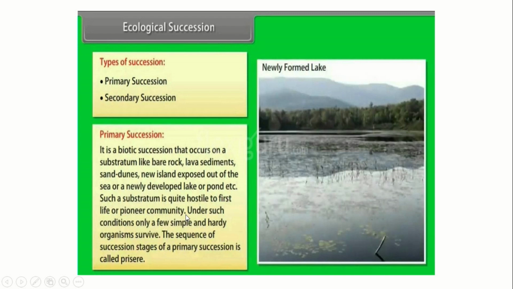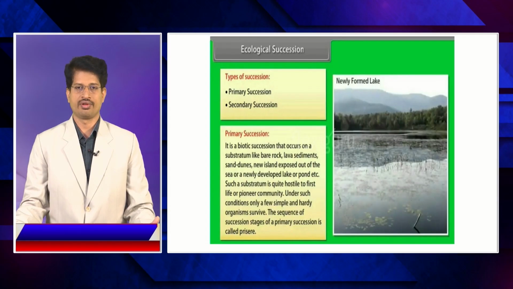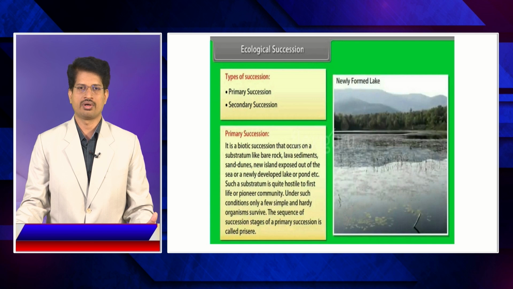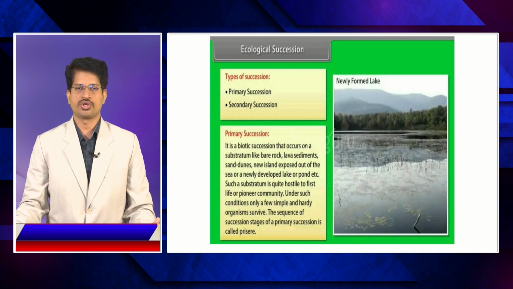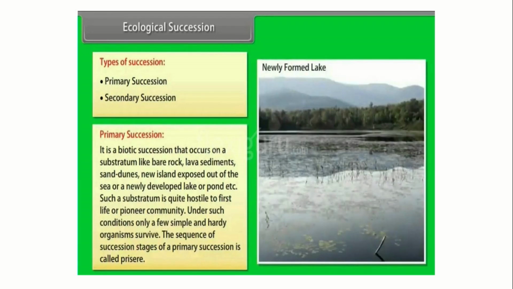It is an environment where there is no life at all. Establishing life on dead, bare rock is very difficult for the species that establish themselves first, which are known as pioneer species. So this is the condition existing before the establishment of pioneer species, where you have a bare bedrock.